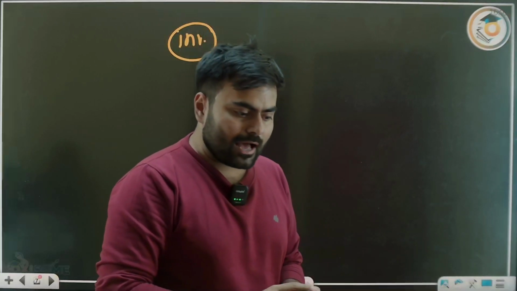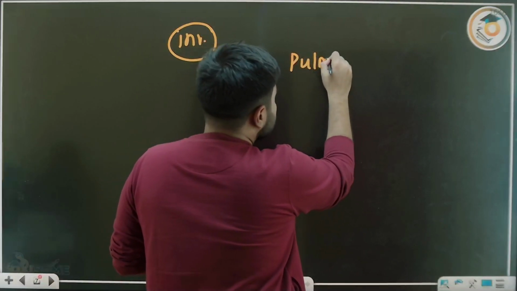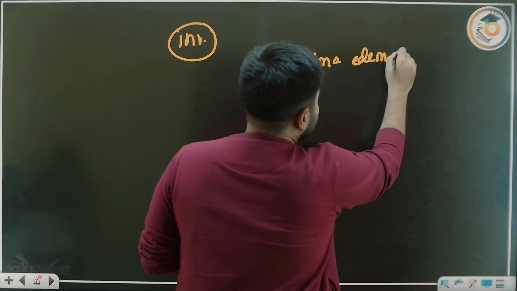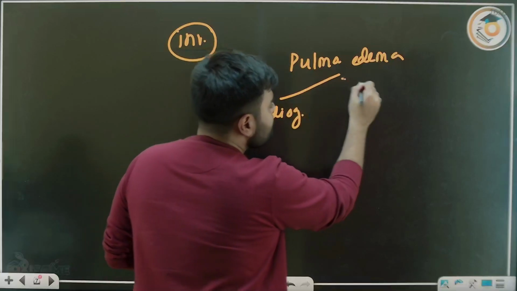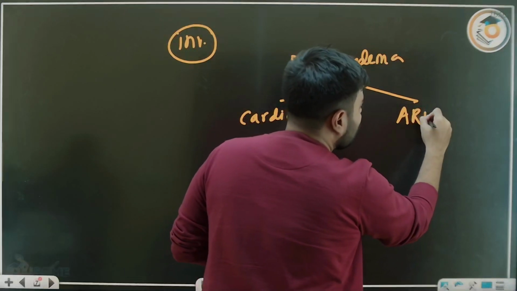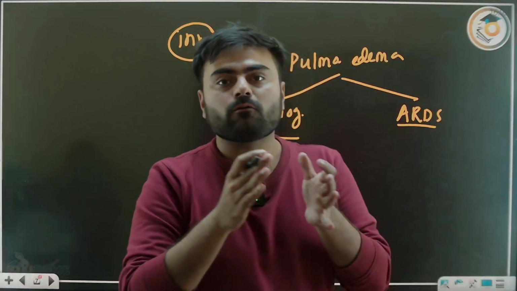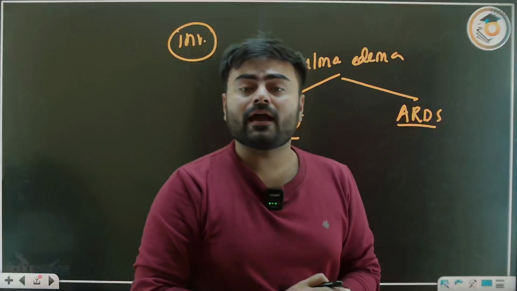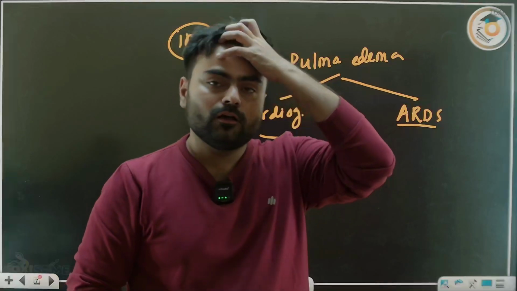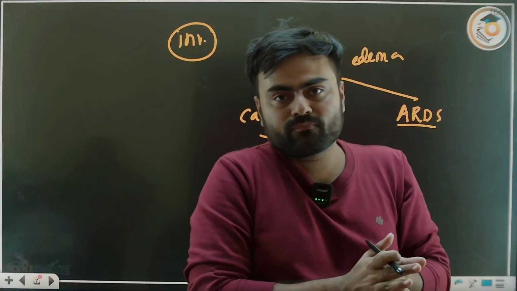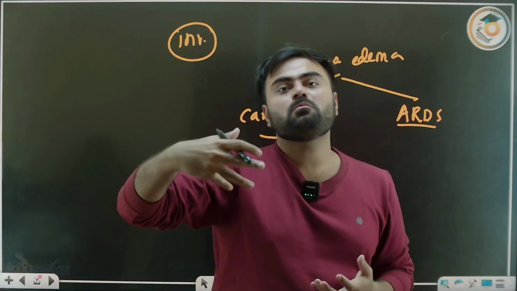I have already told you that this pulmonary edema may be due to a cardiogenic cause or may be due to ARDS. So first you have to differentiate whether this is cardiogenic or ARDS. By which I can think it's cardiogenic or non-cardiogenic? If it's a heart failure, if it's a left heart failure, then the left atrial pressure will be high.